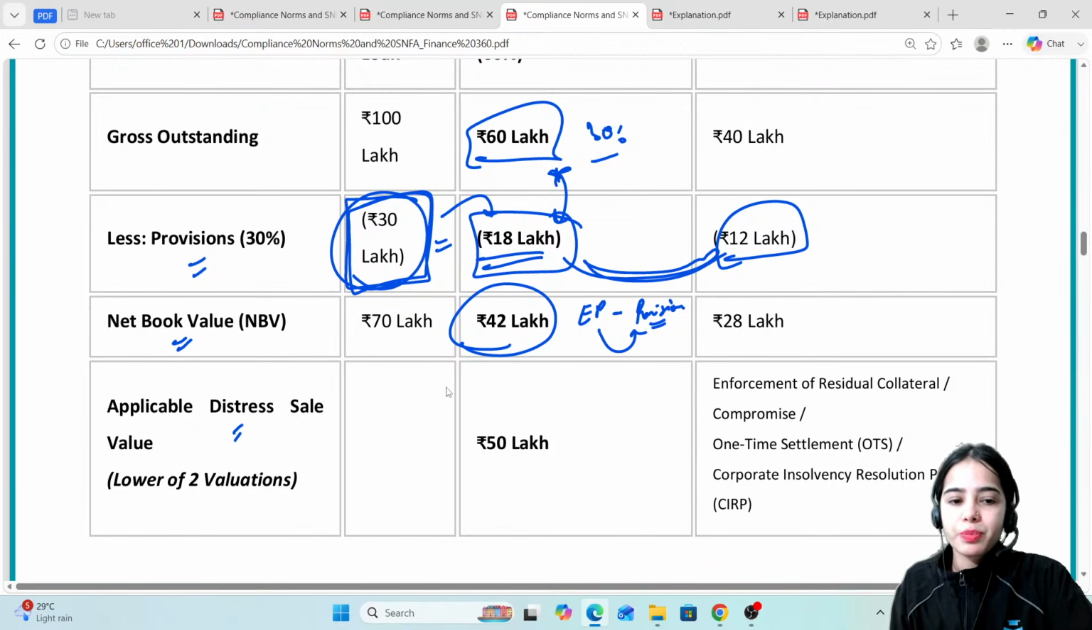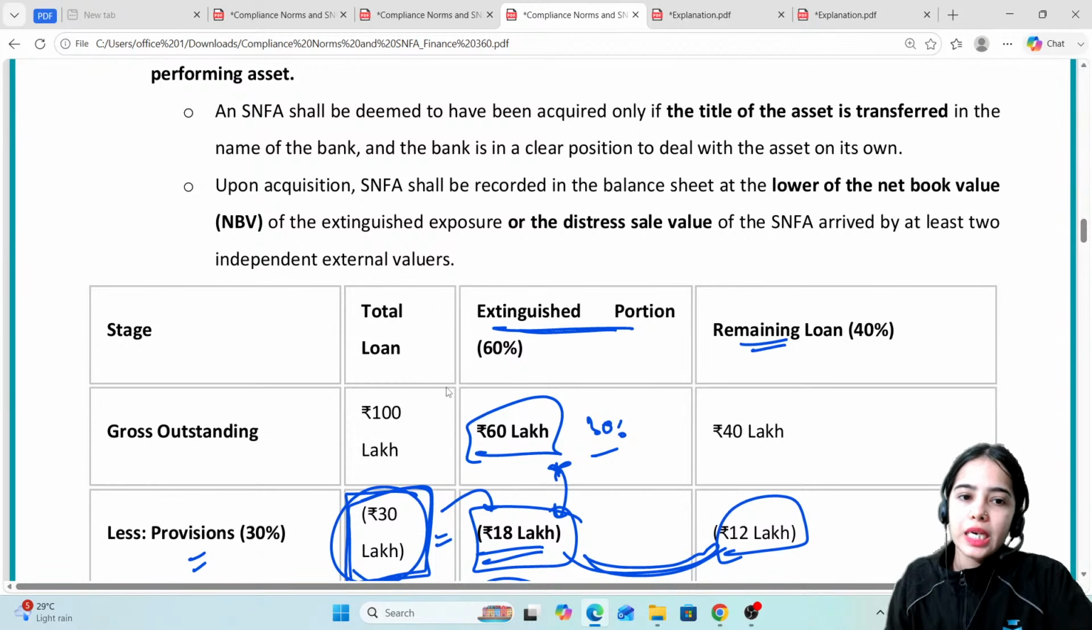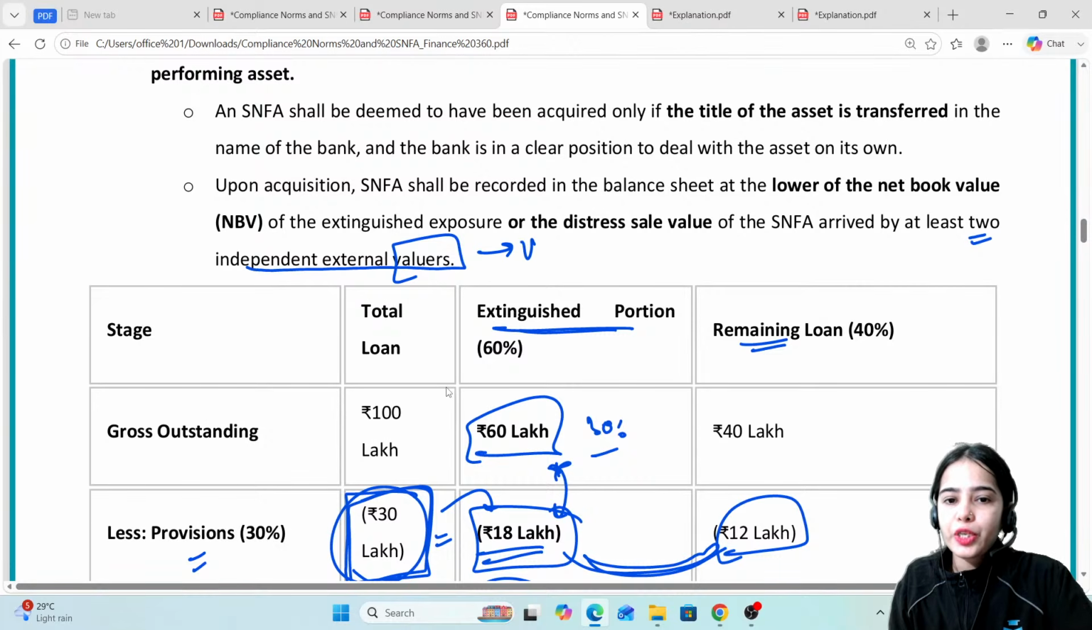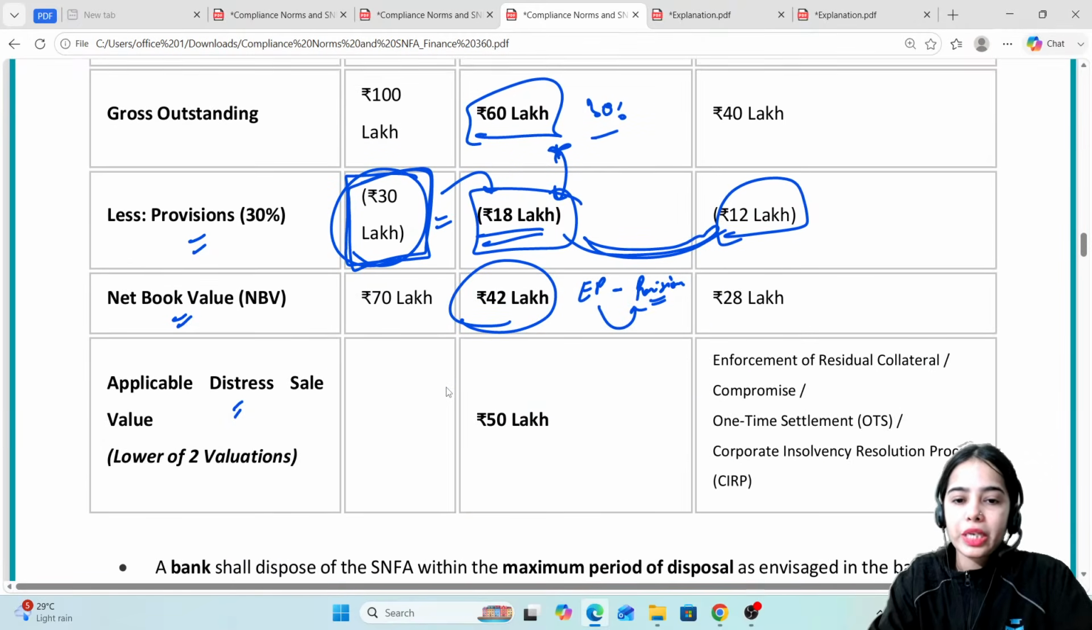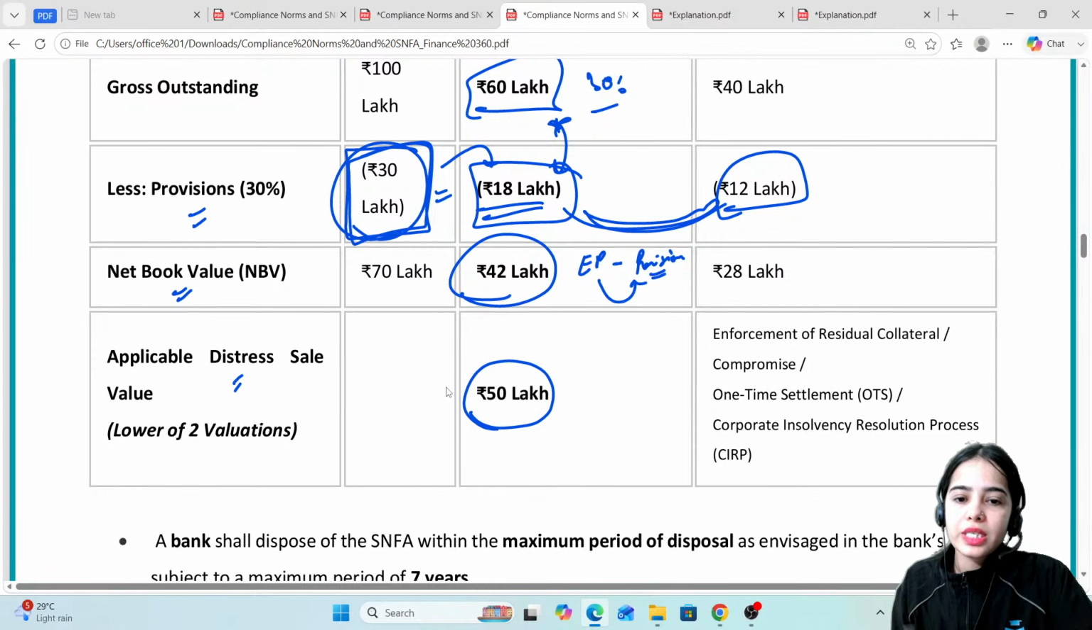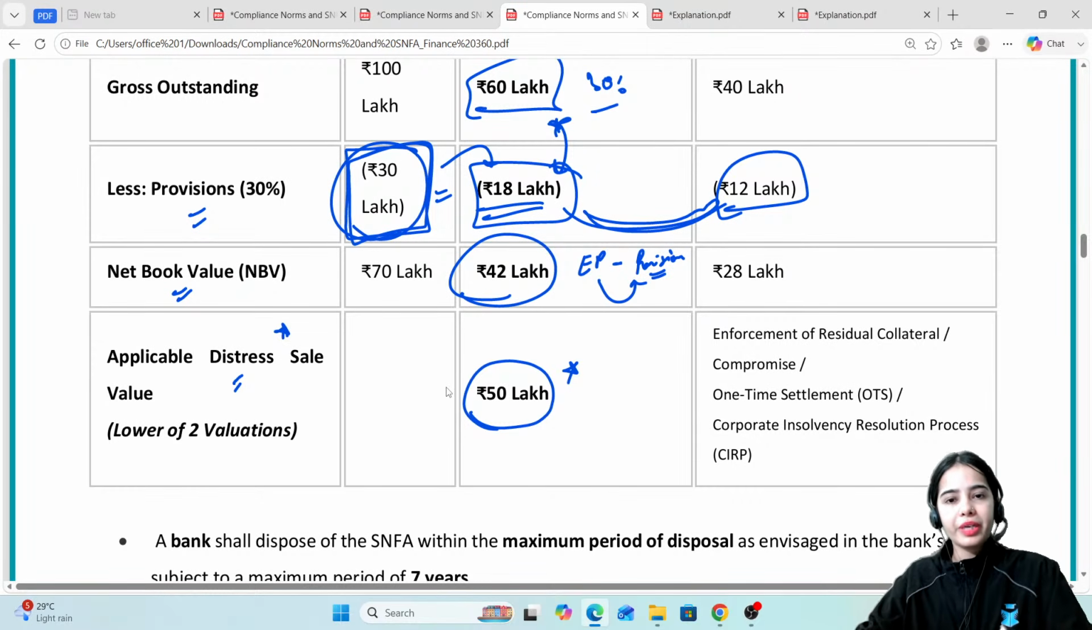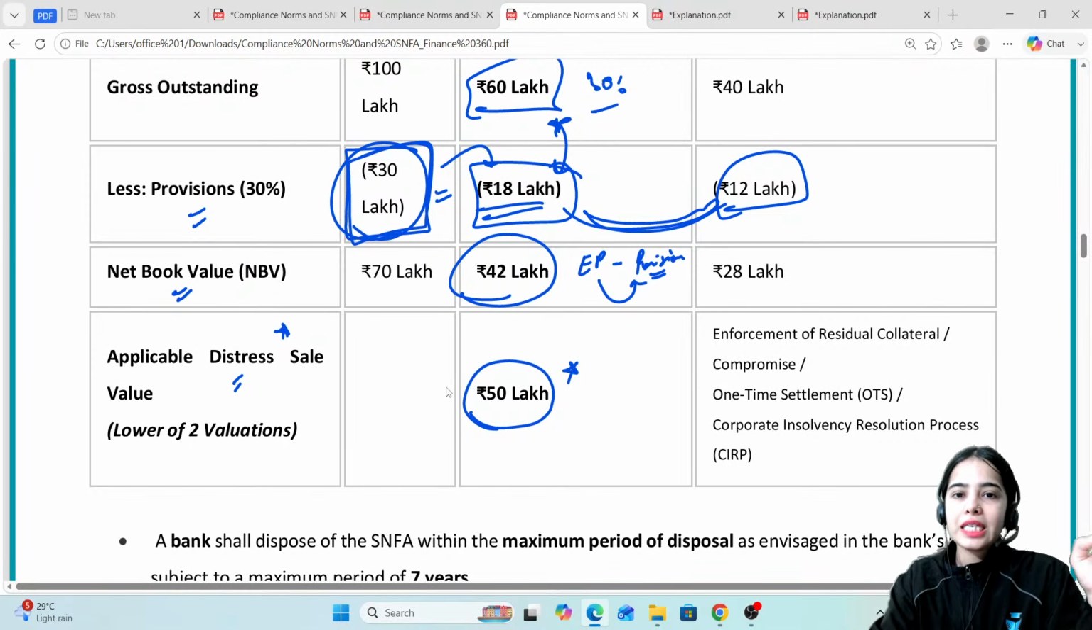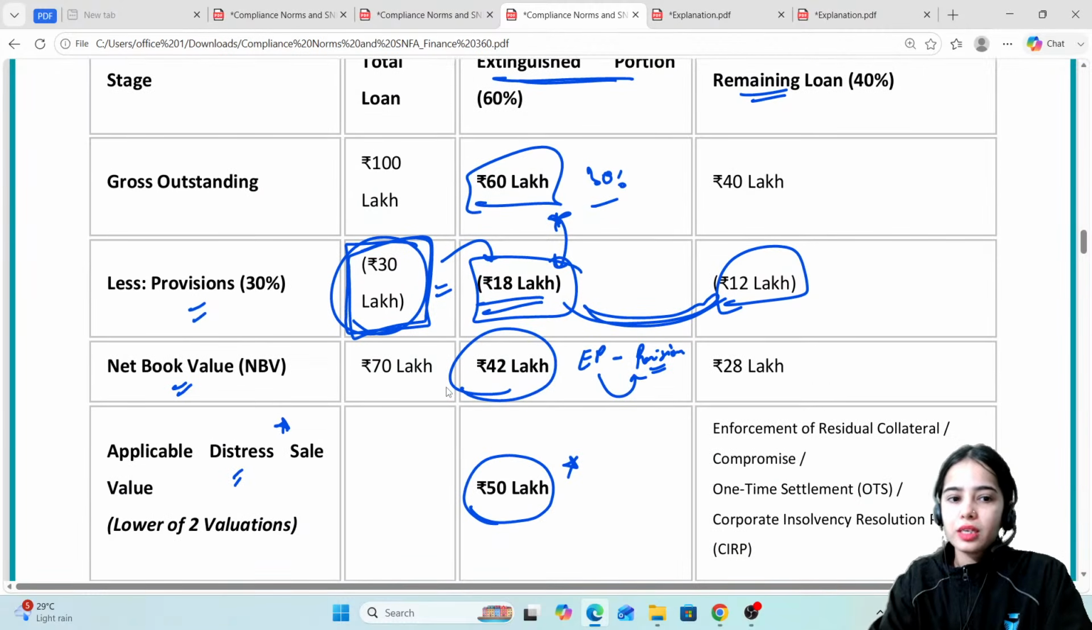Now let's say the distress sale value, as per two independent valuers, will be determined. Two independent external valuers will be hired to value the property. Now, when the bank is selling the property, the independent valuers have said that 50 lakh is the value. This is the distress sale value: if the property is sold on an immediate basis, the bank will be able to retrieve 50 lakh. So the net book value of the extinguished portion is 42 lakh, while the distress sale value is 50 lakh.